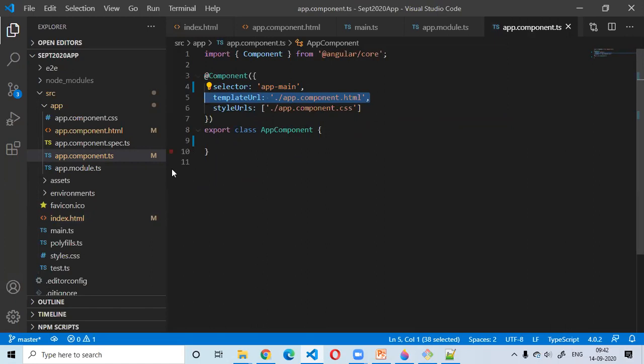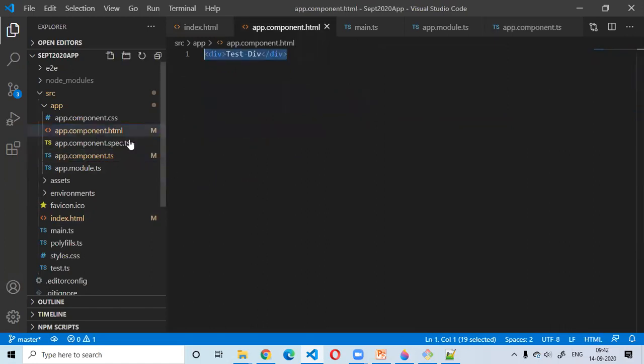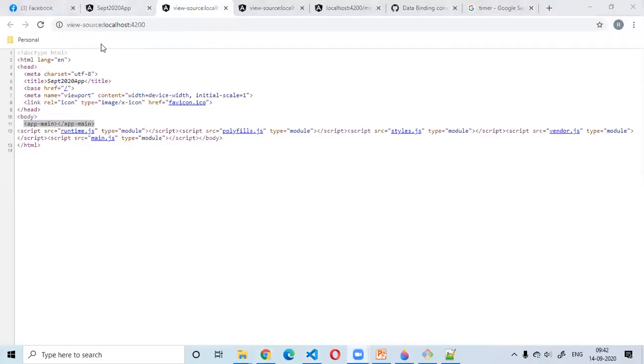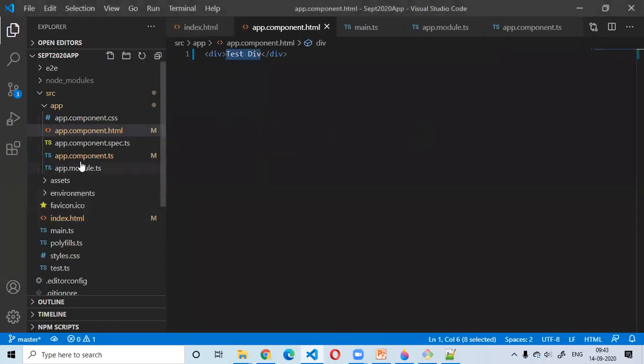As I said, this file name is app.component.html. Inside that I have put that div for the app test div, and that is what is being displayed here. Now you are able to understand the link between them. So how is it working?